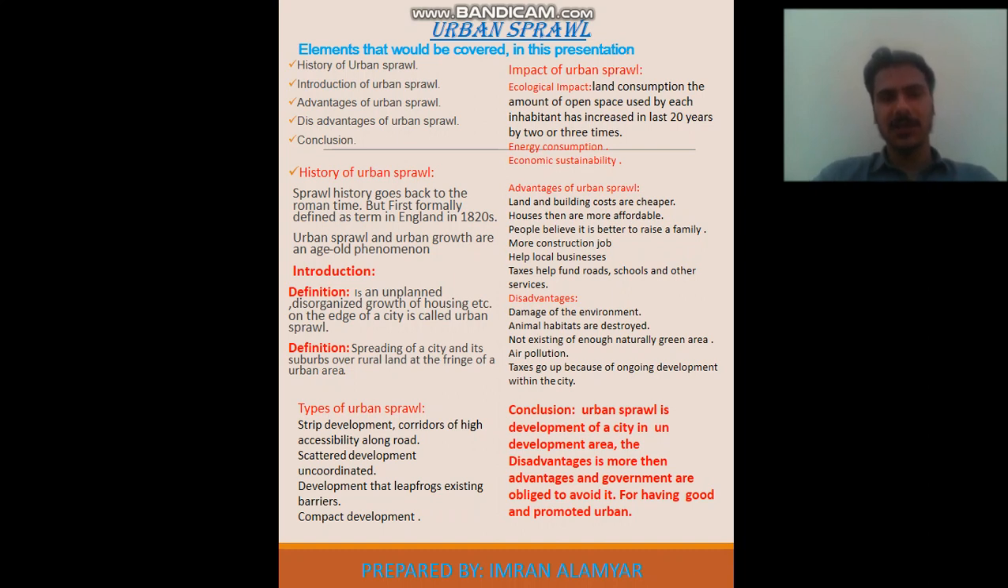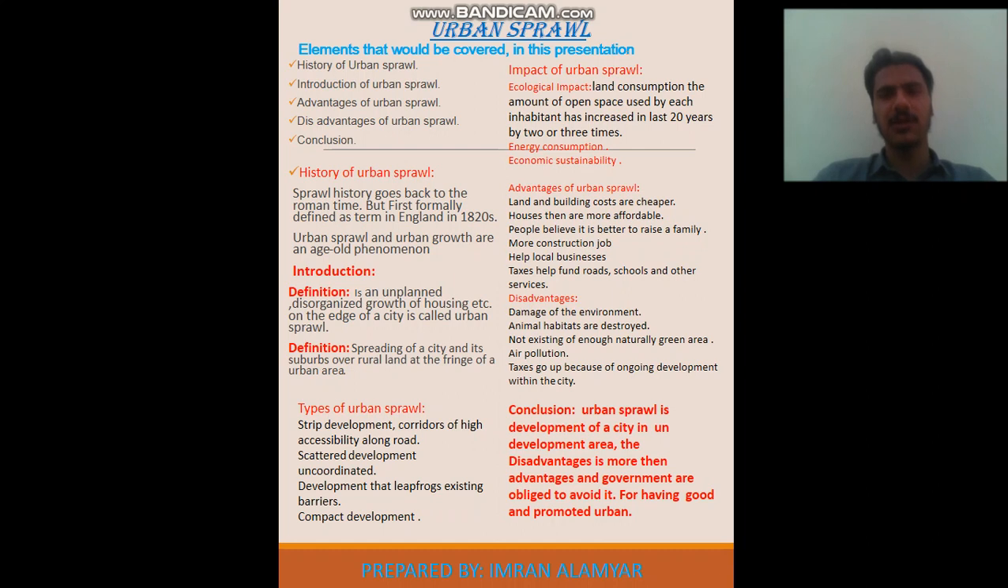Energy consumption is one of the big issues which the whole world is now facing, not only our country. Economic sustainability also becomes destroyed by urban sprawl. So now we're going to talk about the advantages of urban sprawl. Totally, urban sprawl has very few advantages against its disadvantages, because the disadvantages of urban sprawl are much more than the advantages.